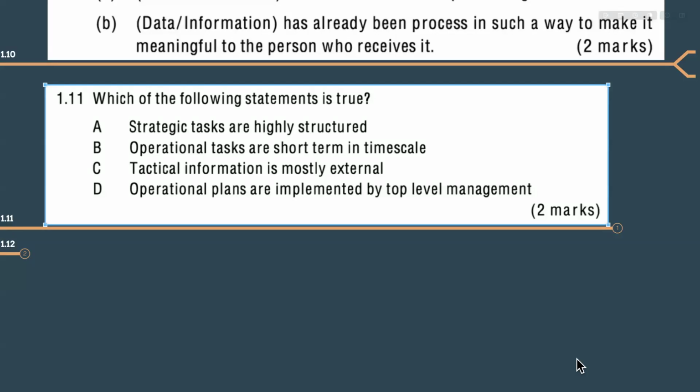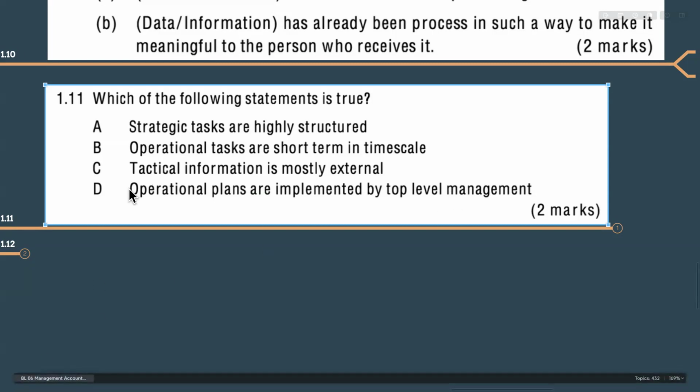So, Fazmi is choosing A, Abhi is choosing A, Vidushan is choosing B, Shahida is choosing B, Kavita A, Atifa A. Right. So, guys, let's see whether we can eliminate some answers or not. Operational plans are implemented by top level management. Is it? Operational means it is low level, daily tasks. It is not going to be implemented by the top level people. It is by the low level people. So that's a false statement, so we cannot consider it a true answer here. So we can eliminate option D.